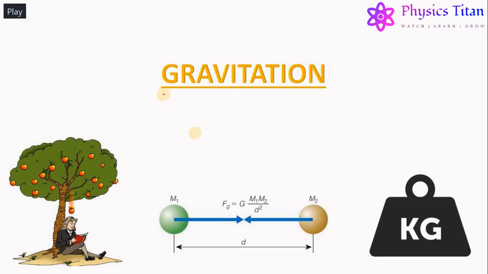Hello friends, today we are going to start our new topic, gravitation. In this lecture, we will try to understand natural phenomena like why every object falls towards us when dropped from a height. We will study the universal law of gravitation, which can be used to find the gravitational force between two objects separated by a distance d having masses m1 and m2.